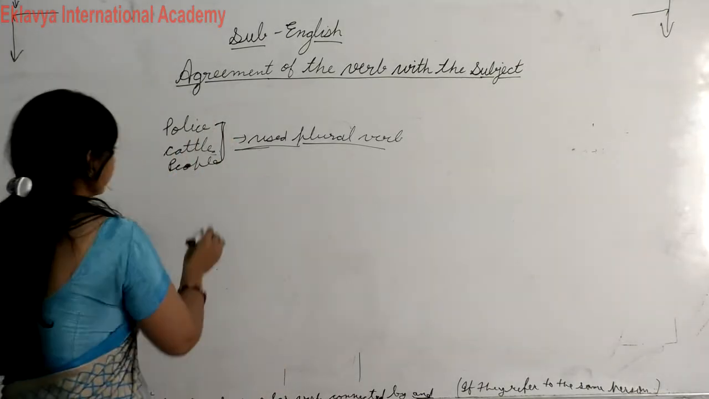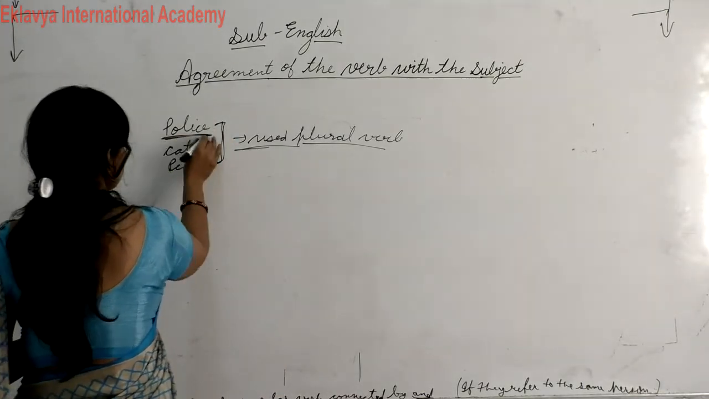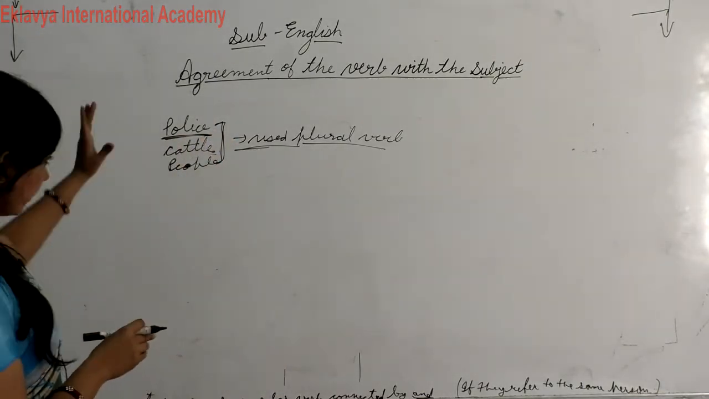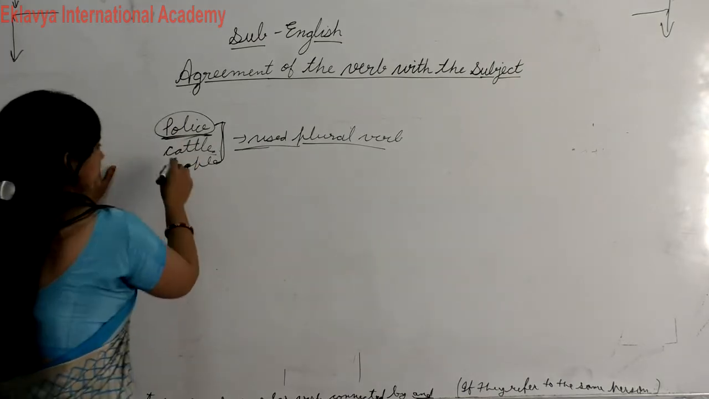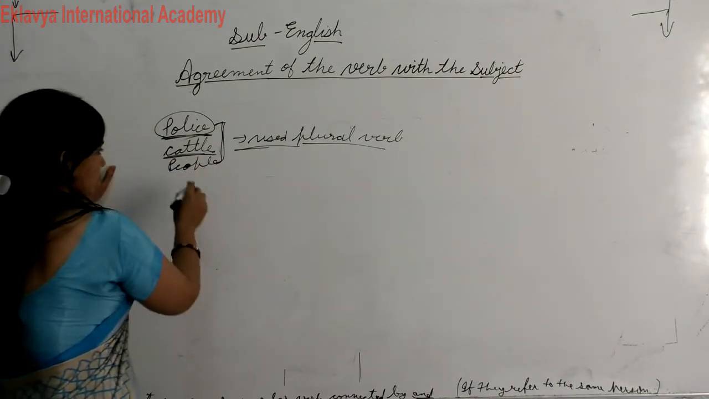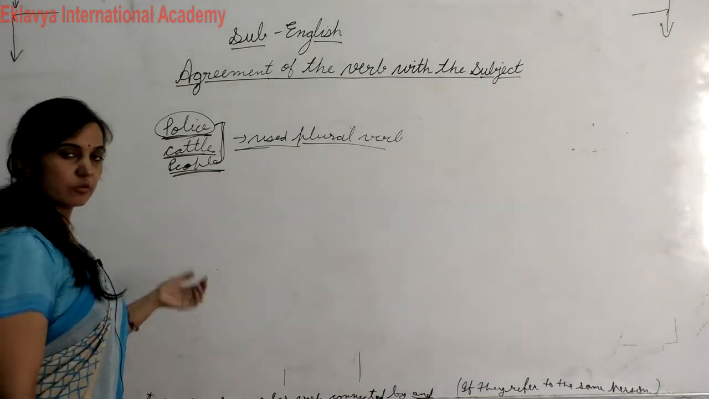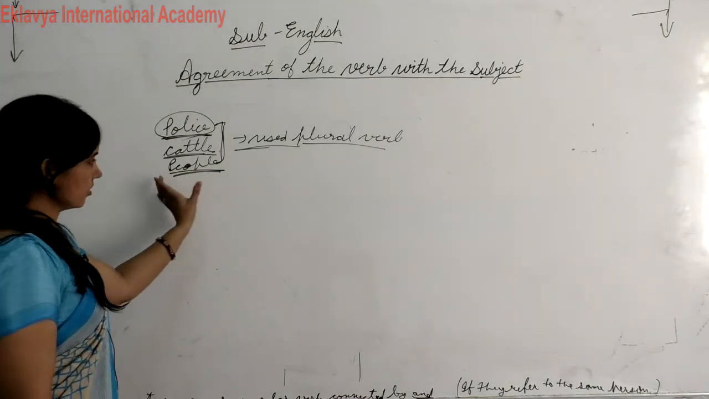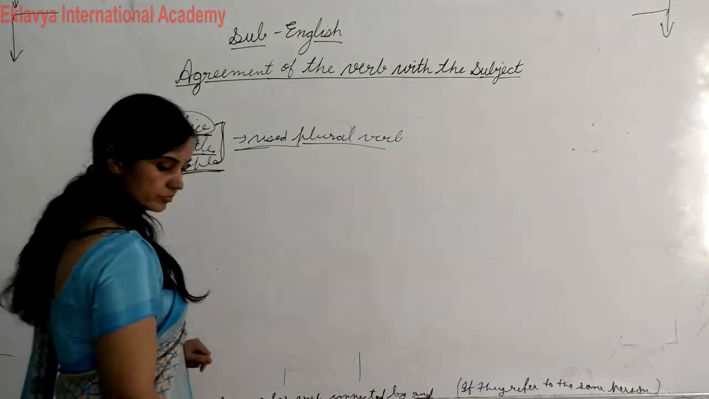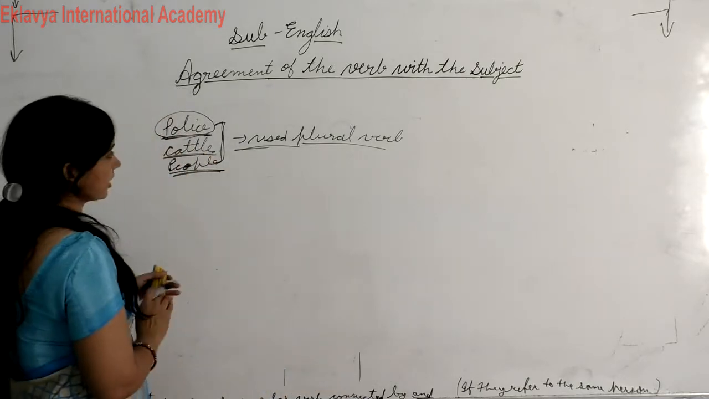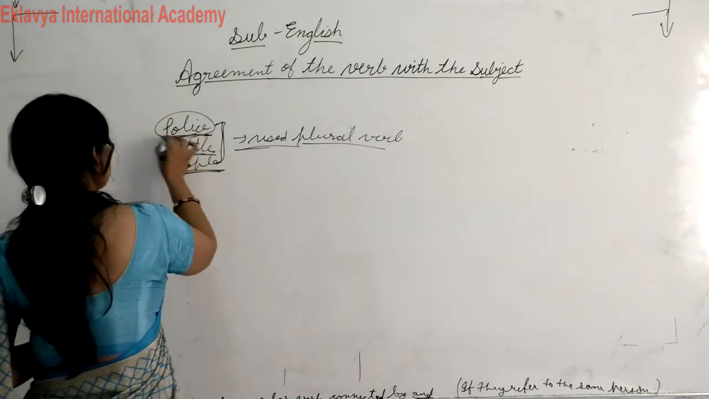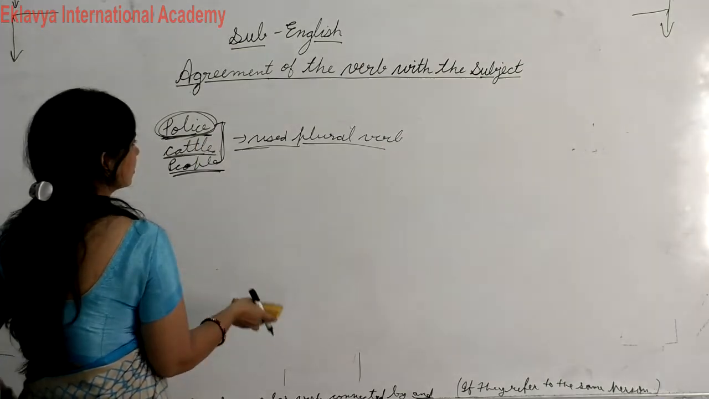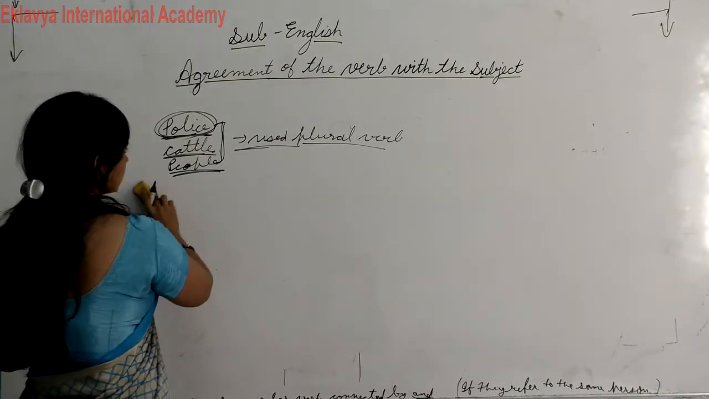Okay student, because police, if it is about one department, only when it is about a department, it is used as a singular noun. But cattle and people, you already know, are used only with a plural verb. I want to say these words always take a plural verb. In some cases they take a singular verb, but you have to learn this first.